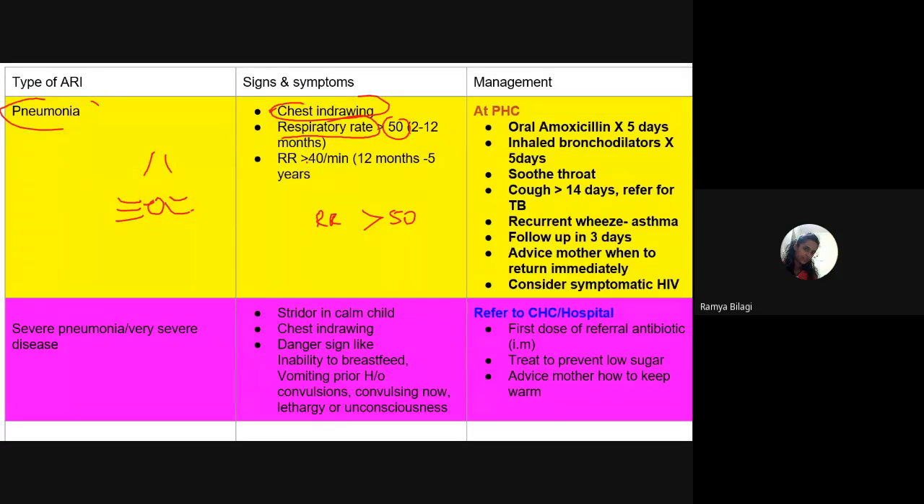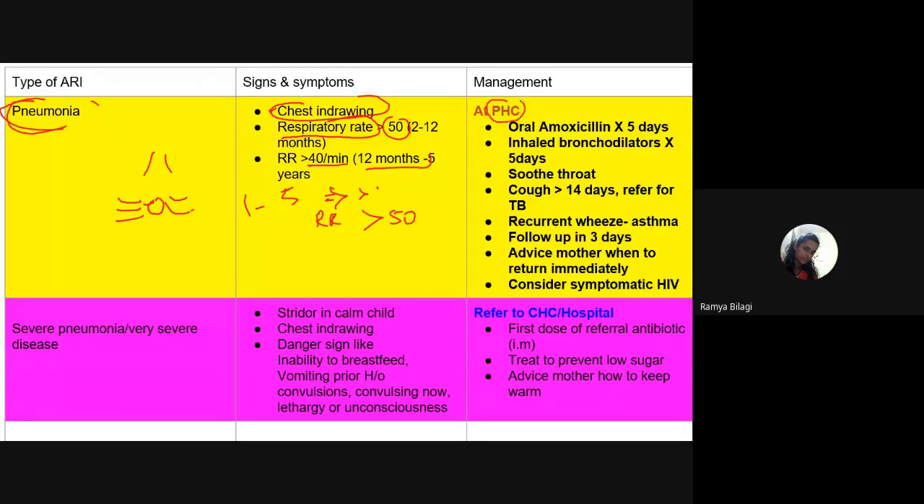Or if the respiratory rate is more than 40, provided that the child is 1 year to 5 years of age, or if the child is 2 months to within 1 year of age and the respiratory rate is more than 50, then you categorize the child as pneumonia. Now, what is the line of management?